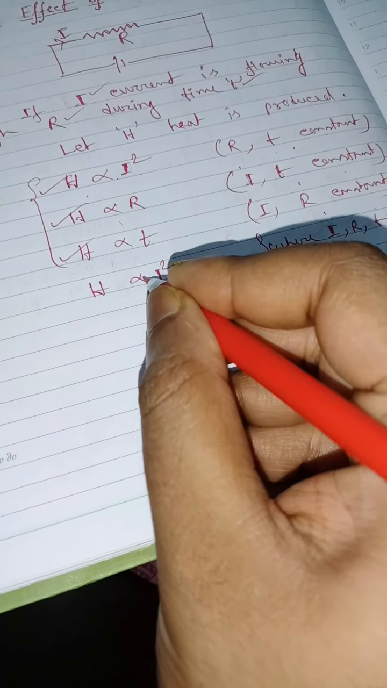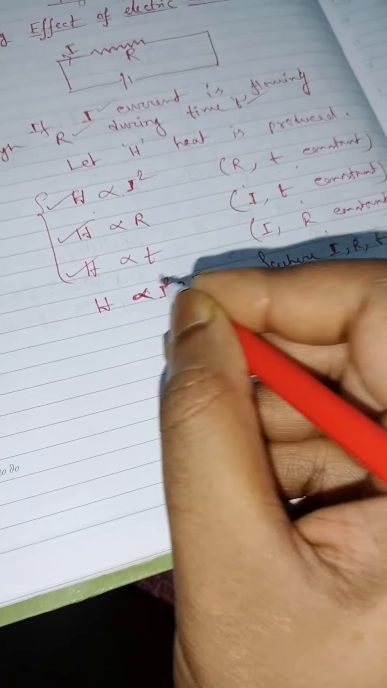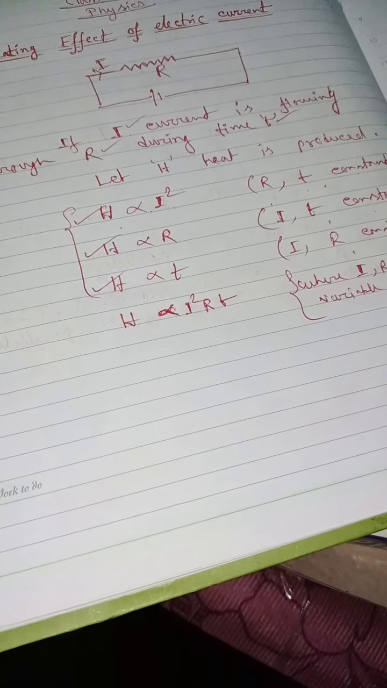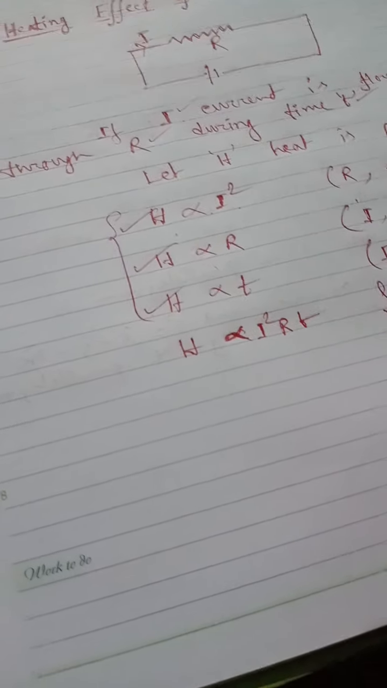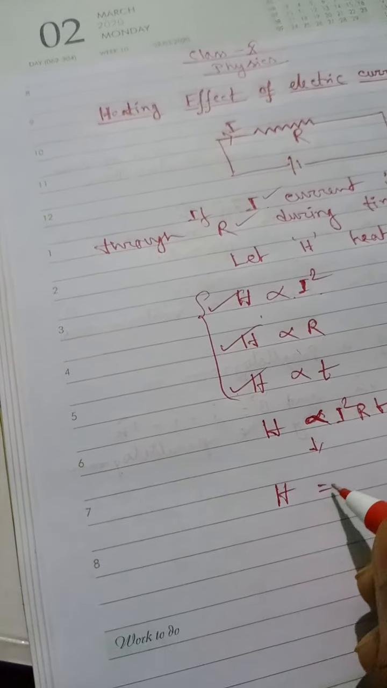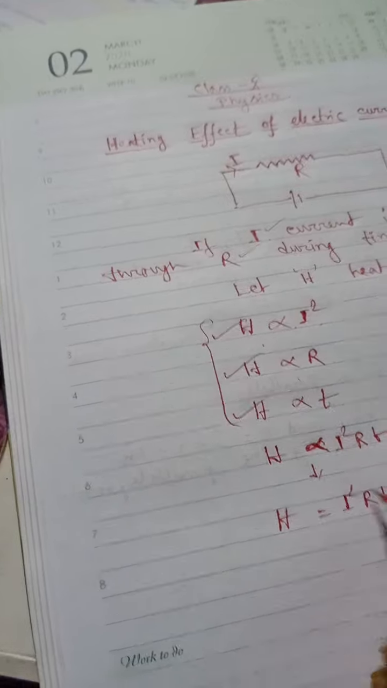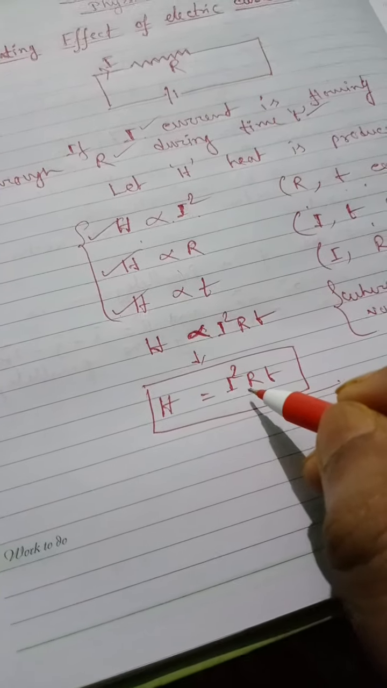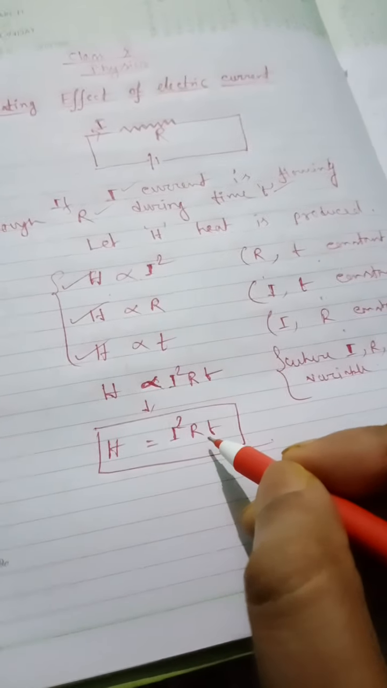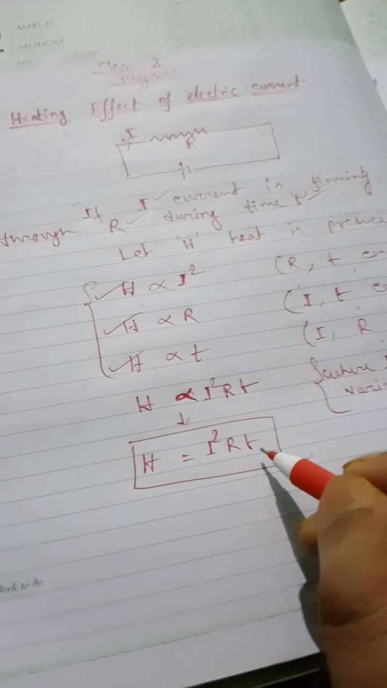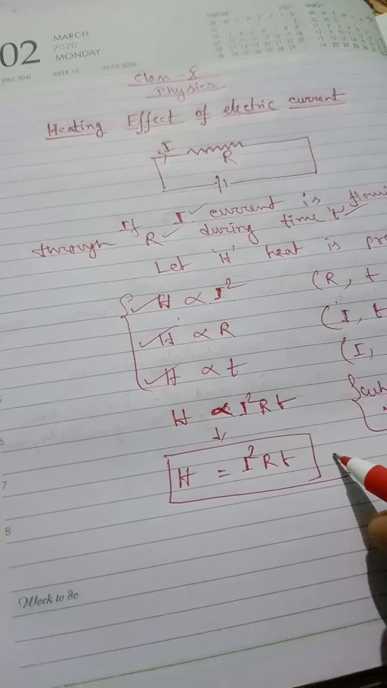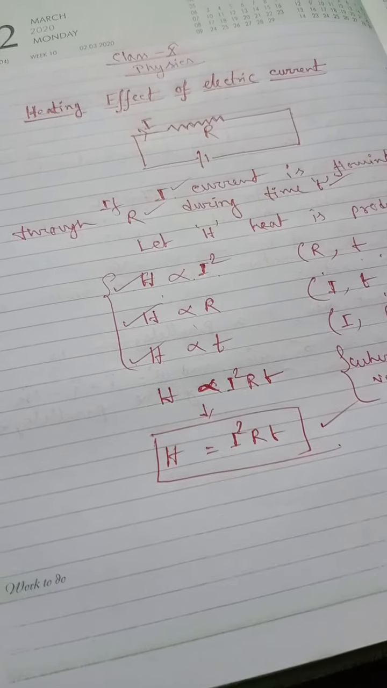Now if we want to replace this proportional sign, we can replace it by a constant. And after the calculation, we get H is equal to I square RT. So if current I is flowing through resistance R during time T, then I square RT heat will be produced in that circuit. This is the heating effect of electric current.